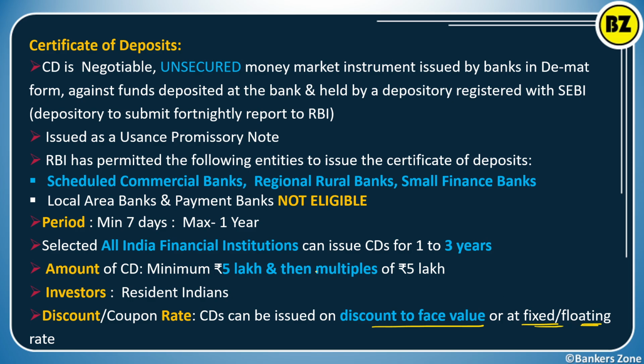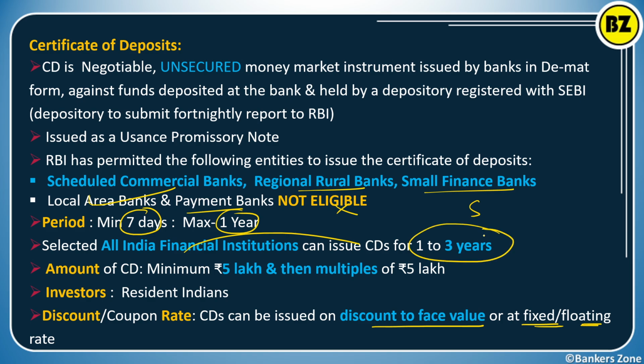Okay, very easy. So what is the important bit you should remember about the CD? It is issued by the bank. Only the scheduled commercial bank, RRB and the SFB are allowed. The local area bank and payment bank are not allowed. Period is 7 days to 1 year. Some financial institutions can do 1 to 3 years. It should be in 5 lakh and multiples of 5 lakh. These are the important bits you should remember.